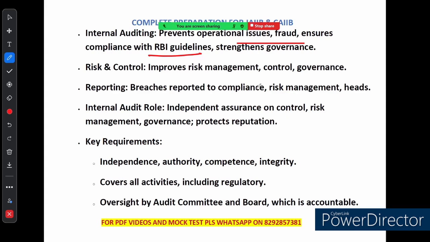If anything goes wrong, it is reported immediately to the compliance and risk management team.